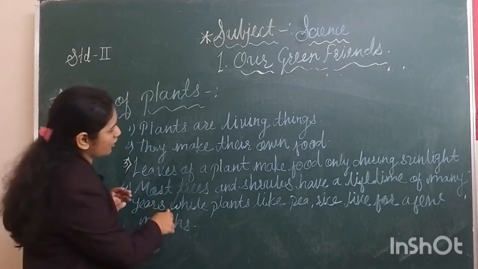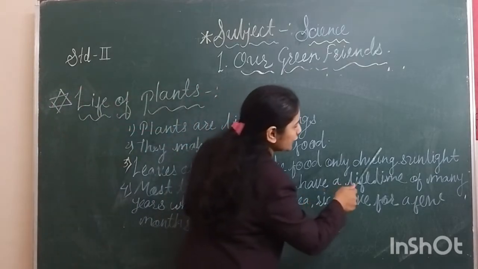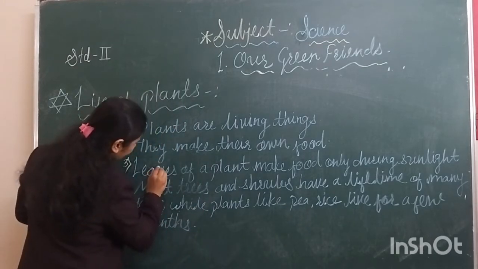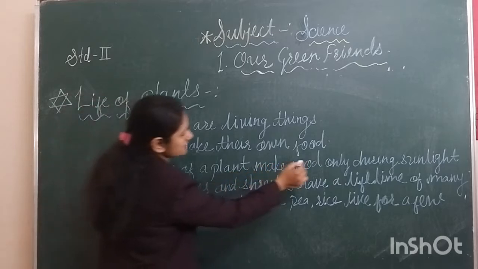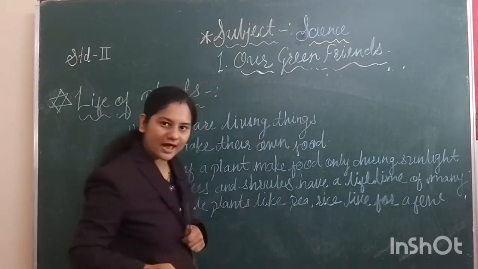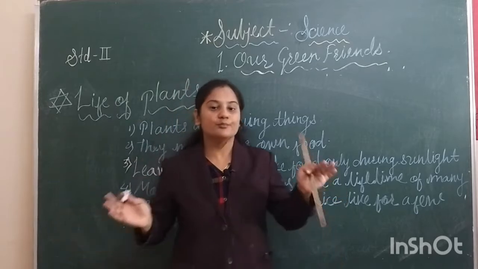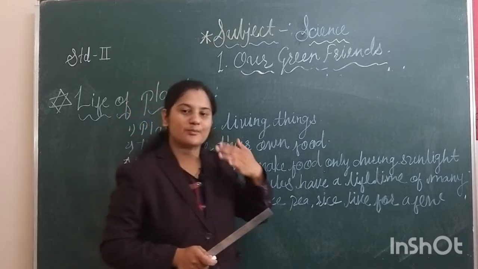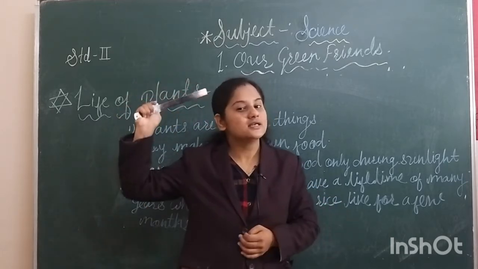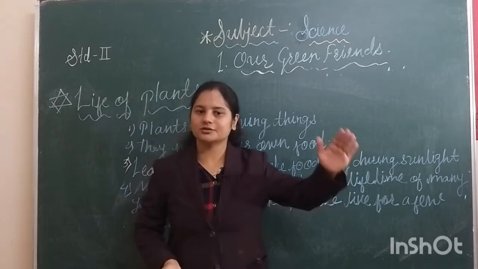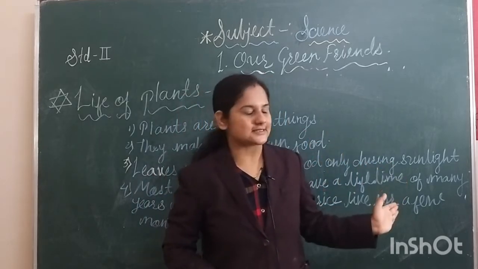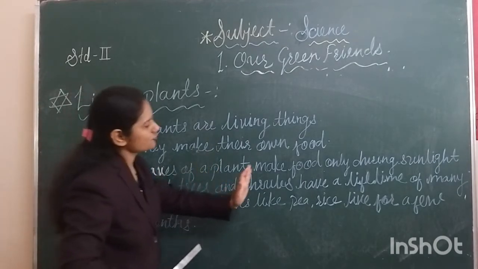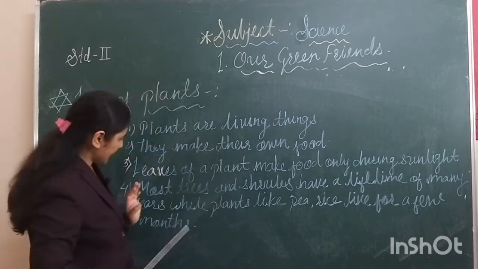Next, leaves of a plant make food only during sunlight. Yes, students, the leaves of the plant make food only during sunlight. During sunlight means during the day. The leaves of plants make food with the help of sunlight through the process of photosynthesis, and that process you will learn in the next classes. Leaves of the plant make food only during sunlight.